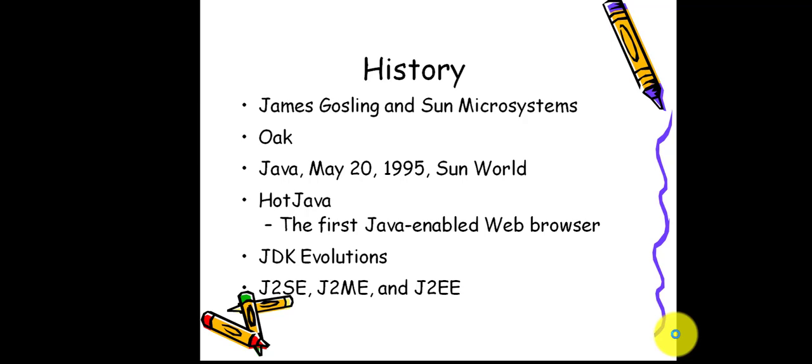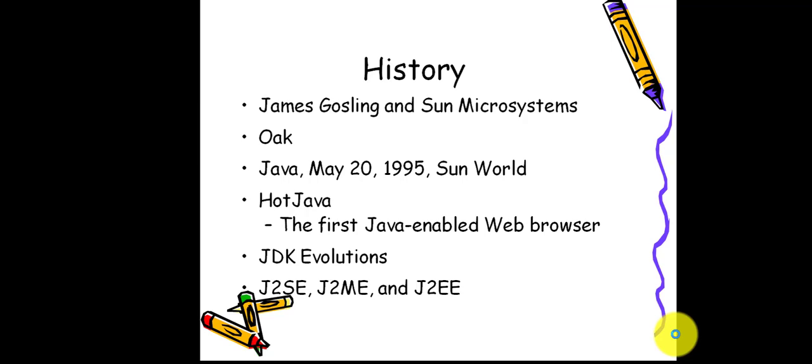Next, coming to the history of Java, it was developed by James Gosling and was supported and maintained by Sun Microsystems. Very first, Java was named OAK, and later it was named Java.